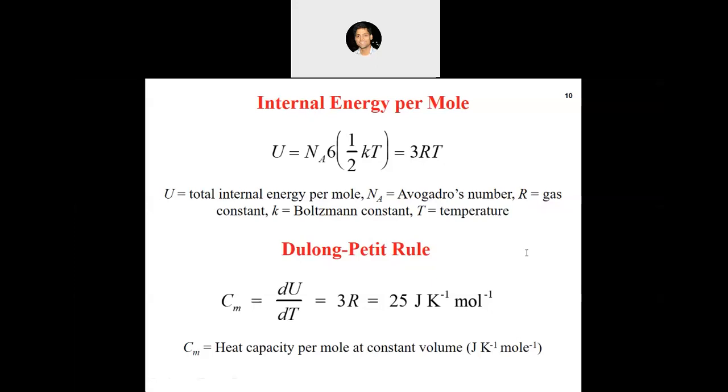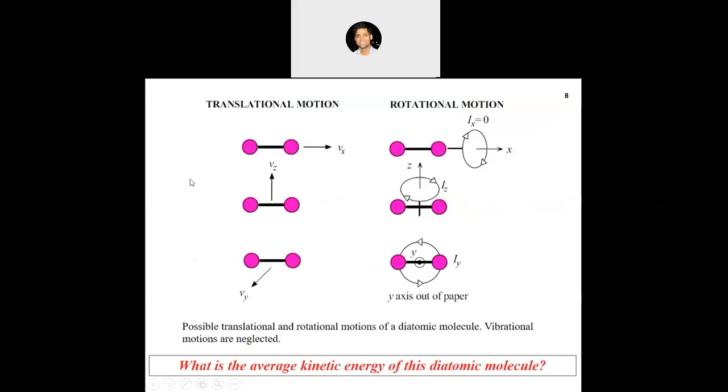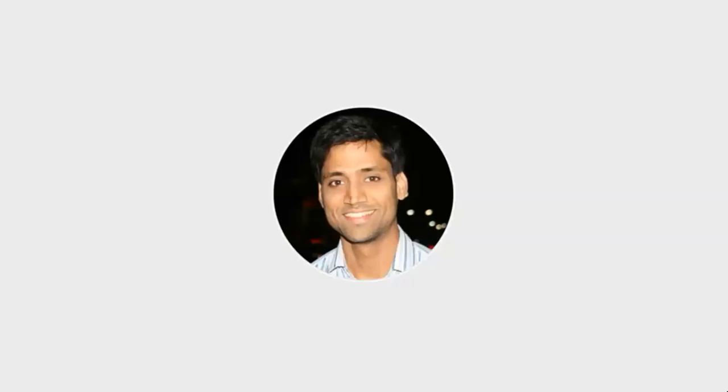Because the vibrational degree of freedom will come into picture only if there are bonds in all the directions, right? So here, in this case, this is a diatomic molecule, and it is having only 3 degrees of freedom in the translational kinetic energy and 2 degrees of freedom in the rotational kinetic energy. That's what we are saying.